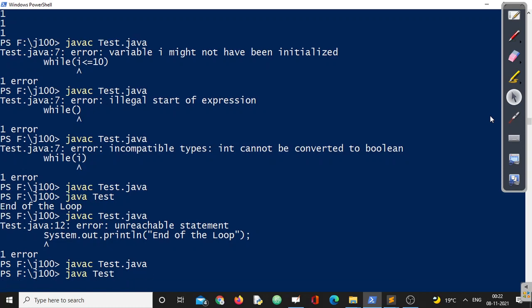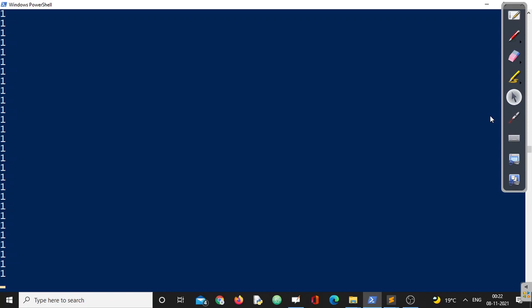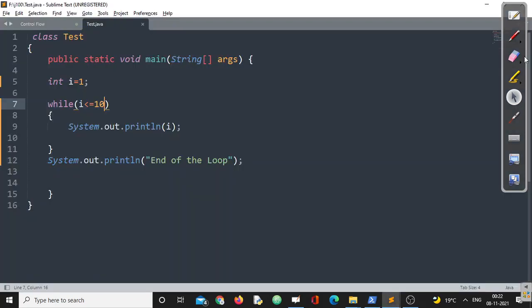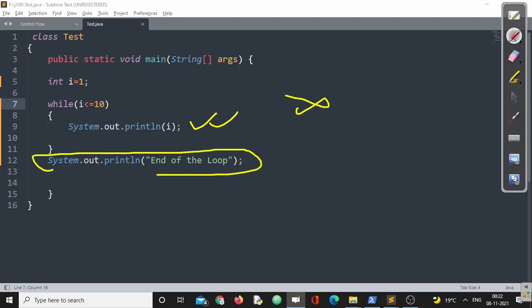If I run this program, 1111 will be printed. That means this statement will be printed for how many times? Infinite number of times. But did I get any error message? No, because here we have used a runtime constant, not a compile time constant.